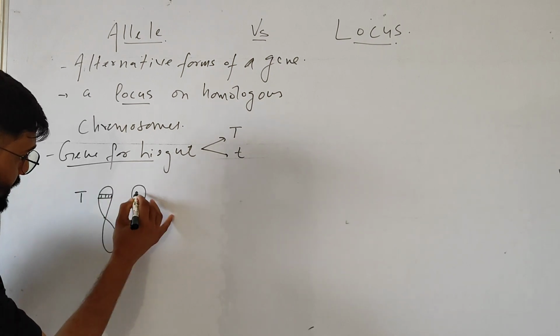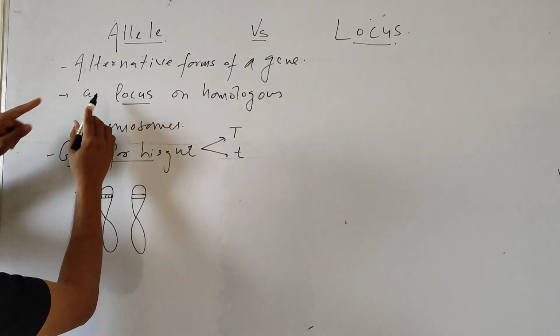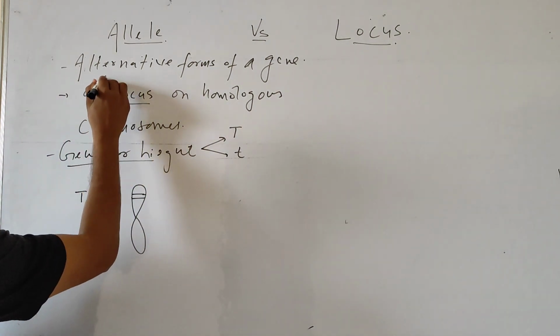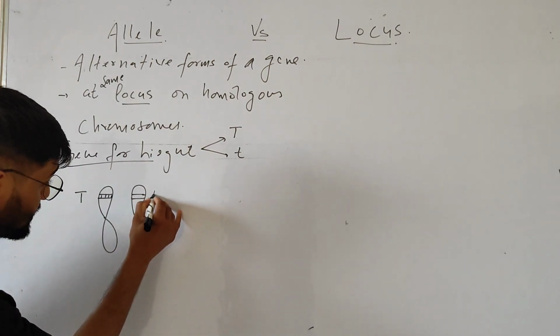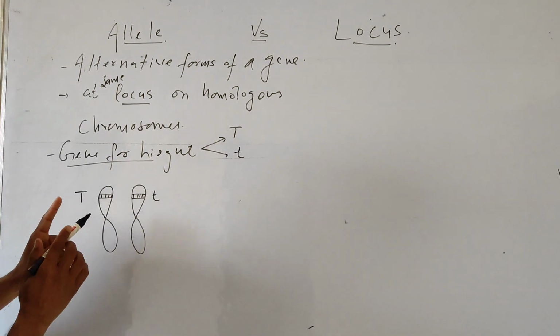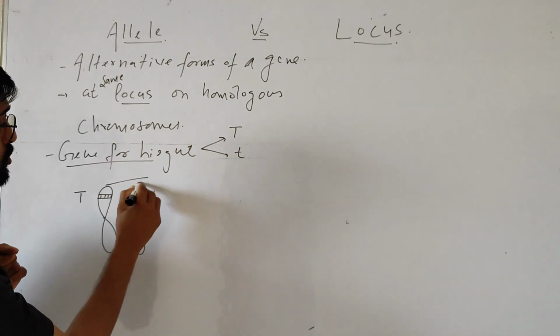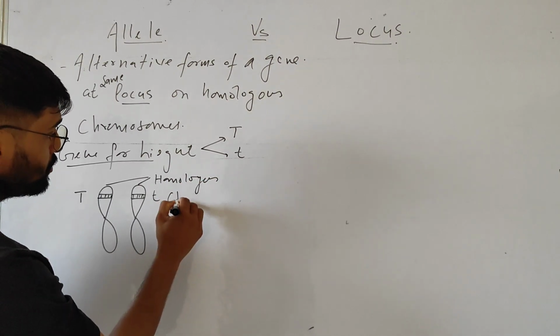Suppose this is capital T, and on the same locus they are present, you can see it at the same locus. So this is small t. So these are present at the same locus, meaning the same site on homologous chromosomes.